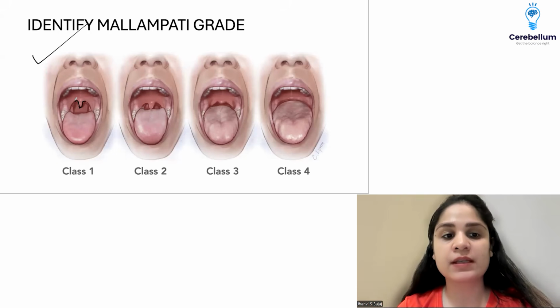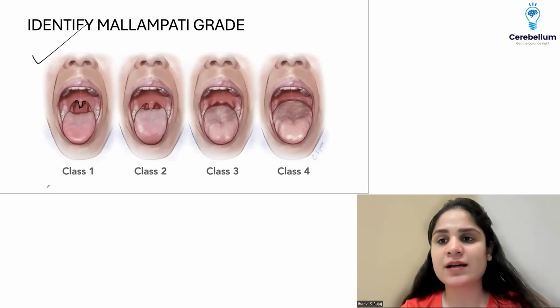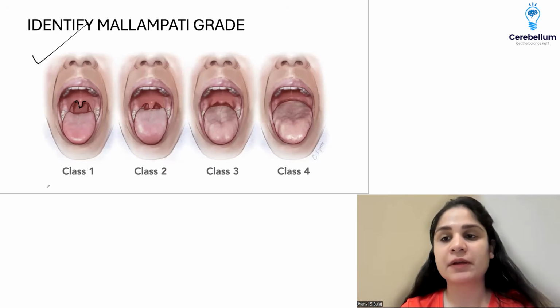The whole uvula was seen, the base of the uvula, body, as well as the hanging tip of the uvula. So it was easy. Mallampati class, and they had also asked whether Mallampati class 1 is easy or difficult airway. So it was Mallampati class 1, easy airway.